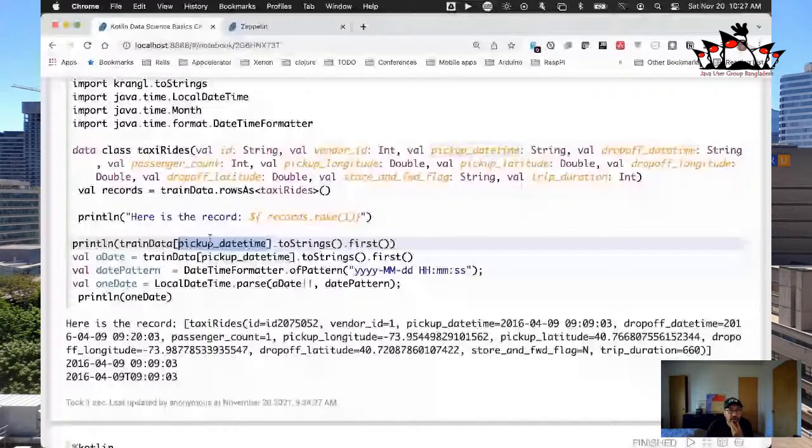So now what we're going to do is, instead of overriding the existing column in our training data, I'm going to say training data, let's add a column, and we'll call it pickup date time.